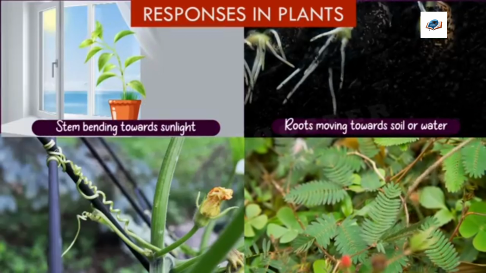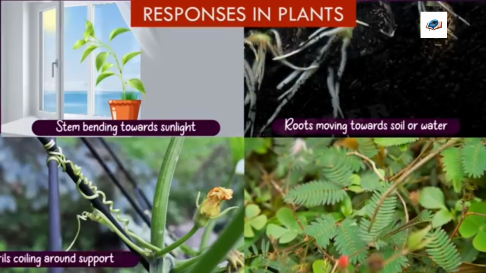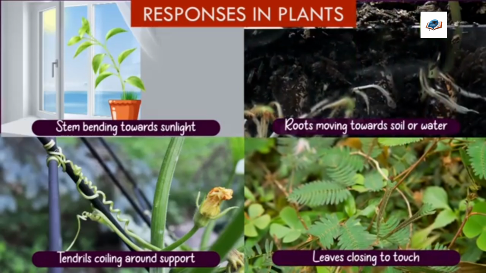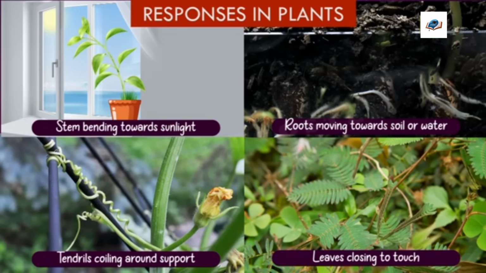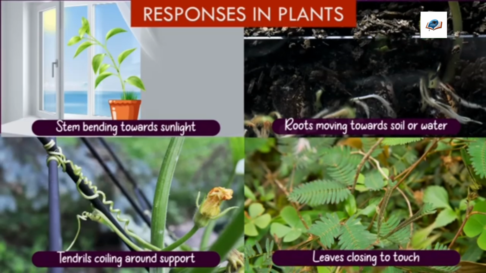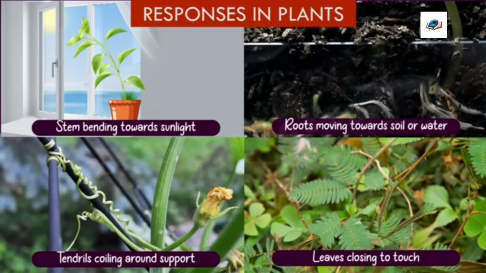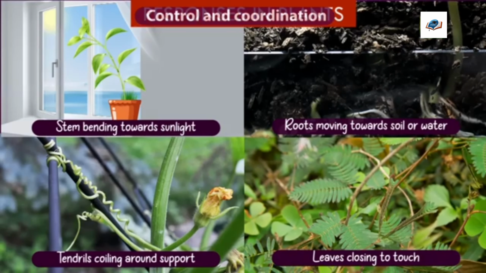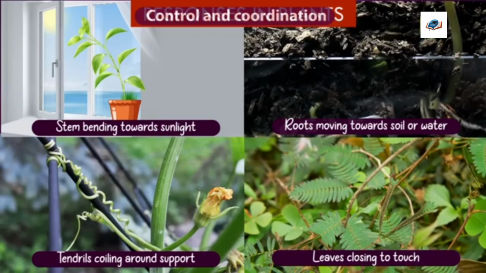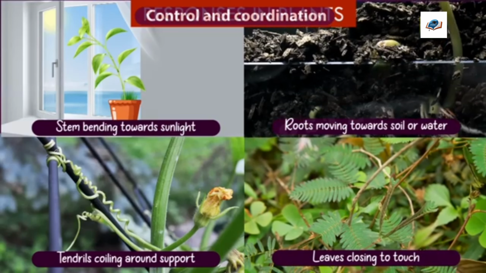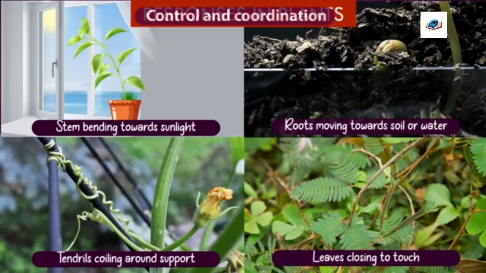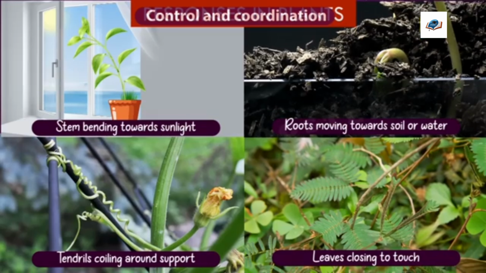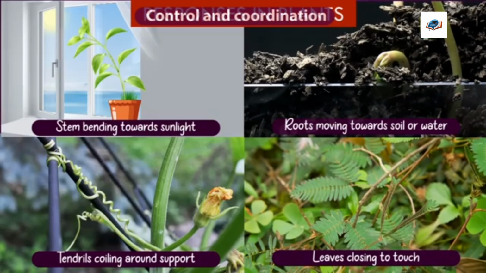We observe this phenomenon. Plant stems bend towards sunlight. And roots of the plants grow towards the soil or water. And tendrils of the plants, which have weak stems, like creepers, coil around the support. And we also observe the closing of leaves of touch-me-not plant when it is touched. So all these are the responses that are produced in the form of movements.